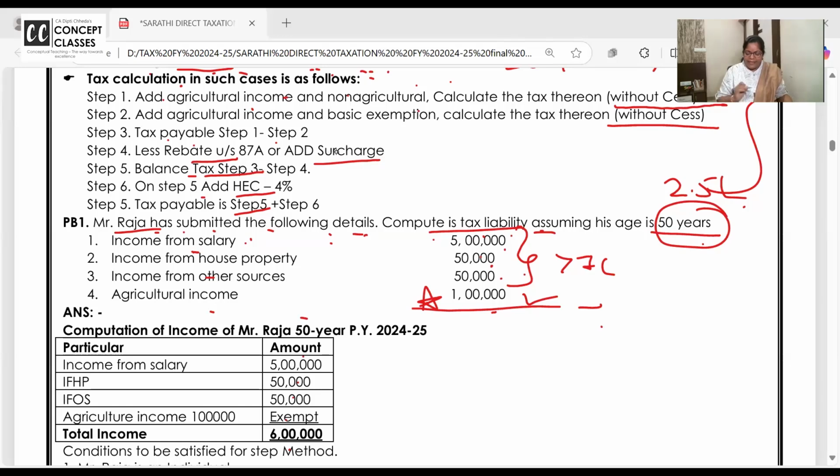Second condition. If you want to go for step method of tax calculation, which I am going to do now, agricultural income should be above 5,000. If agricultural income is like peanuts, 500 रुपए मिले agricultural income, नहीं दीप्ति मैम ने step method सिखाया करो. अरे ऐसा नहीं है. If the agricultural income is less than 5,000, don't go for this step method, which I am going to teach you now. So Raja is having agricultural income above 5,000, yes or no? Yes, ma'am. I'll share the screen also. कितना था बेटा उसका agricultural income? 1 lakh.